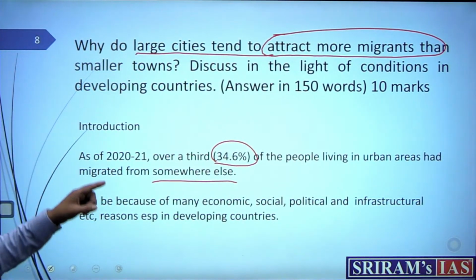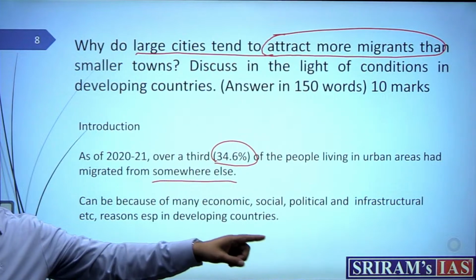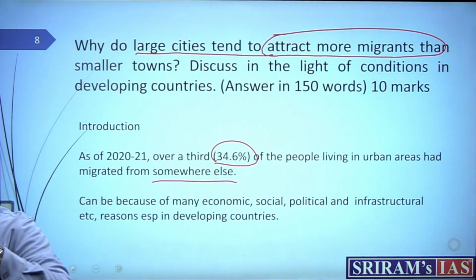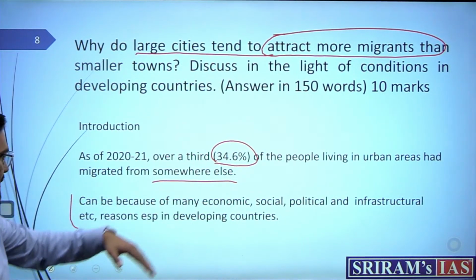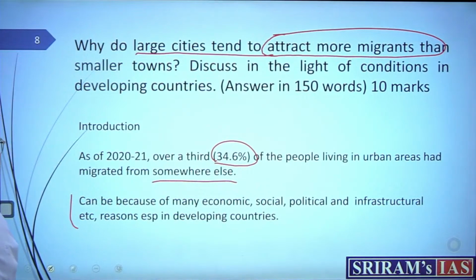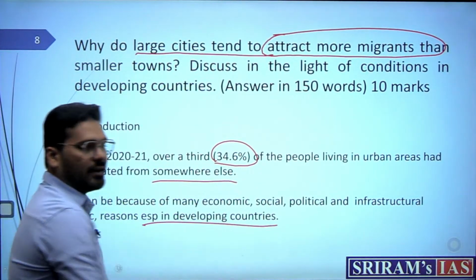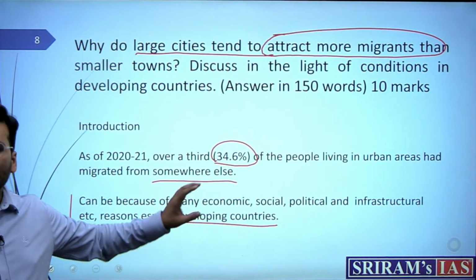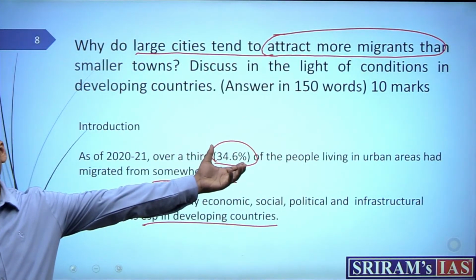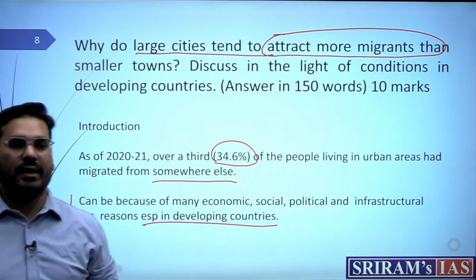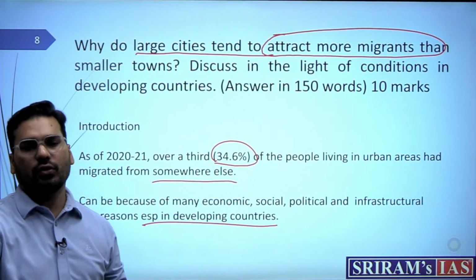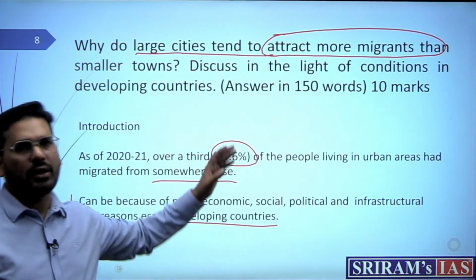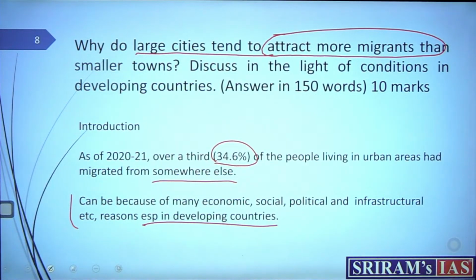That means they are living in the urban areas, but they have come from, say, smaller cities and rural backgrounds. Now, it can be because of many economic, social, political and infrastructure reasons. There can be many reasons, especially in developing countries. So yes, I just put it there so that it gives a context that we are talking about developing countries. Probably you can have some other data also. You just find out what data you can use here, and that's how you can start with this question.